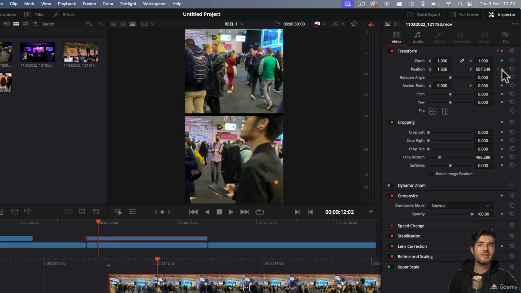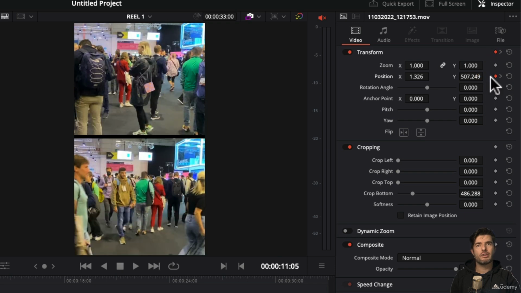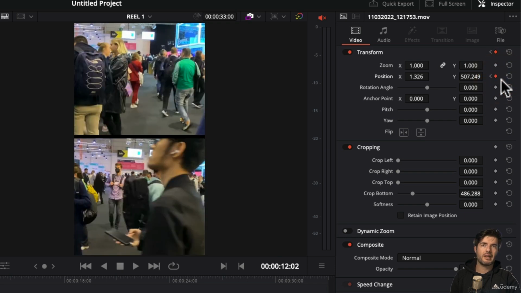So I put the second keyframe, and as you can see, I put the keyframes first without changes because the image is already constructed, it's already in place. So I need to go back to the first keyframe and make the changes because I want the image to come scrolling down. Once you create your keyframes, you have this little arrow, and you can navigate to the first keyframe or to the second keyframe.